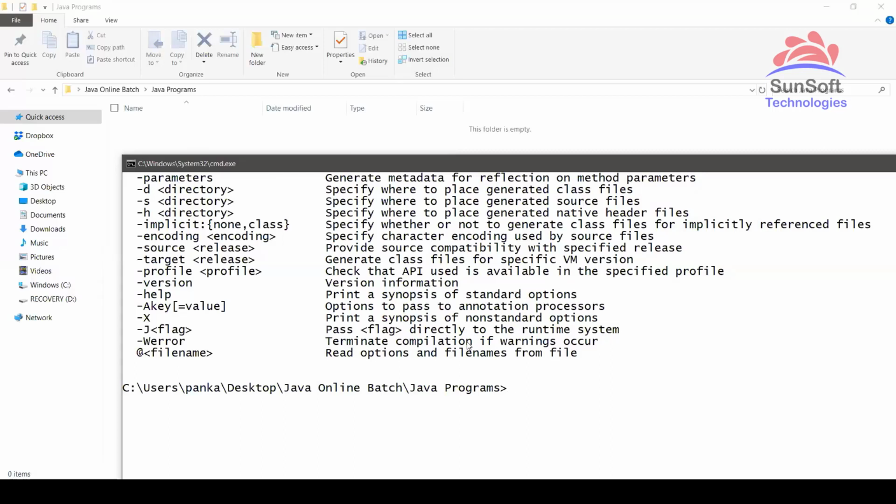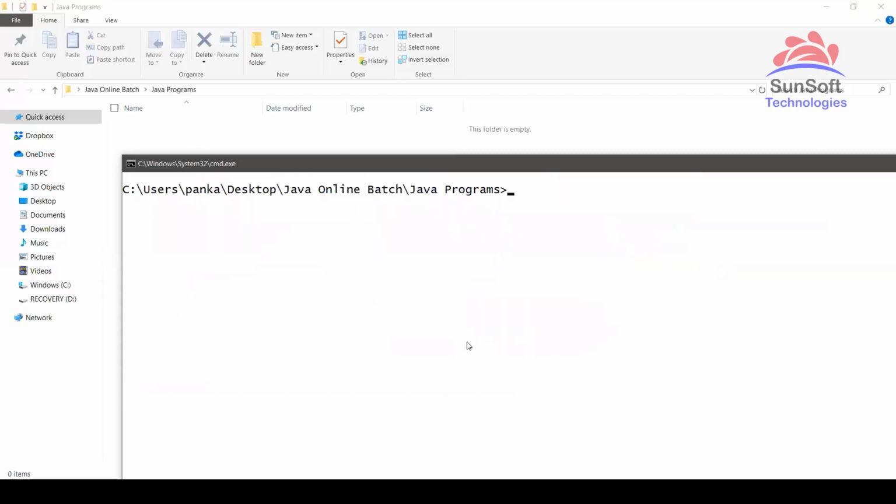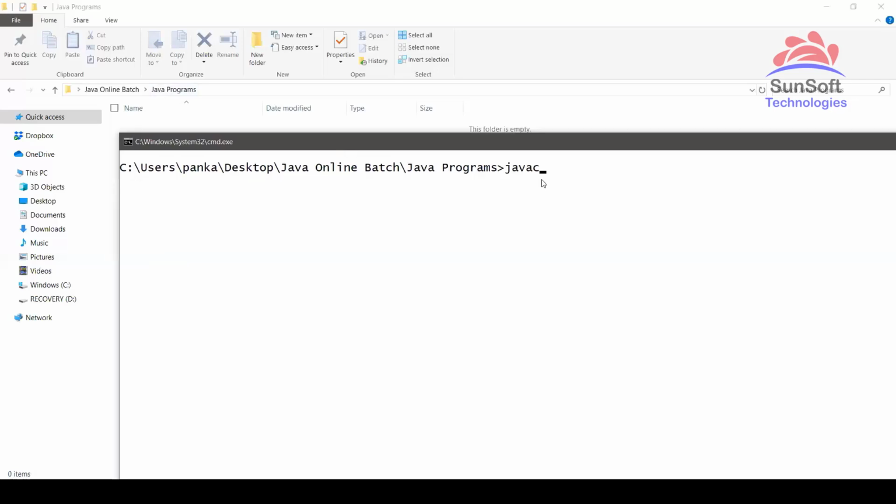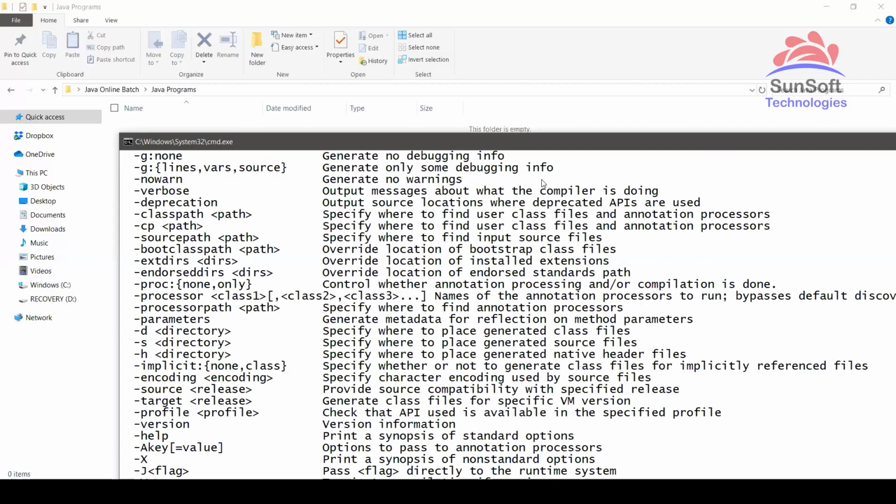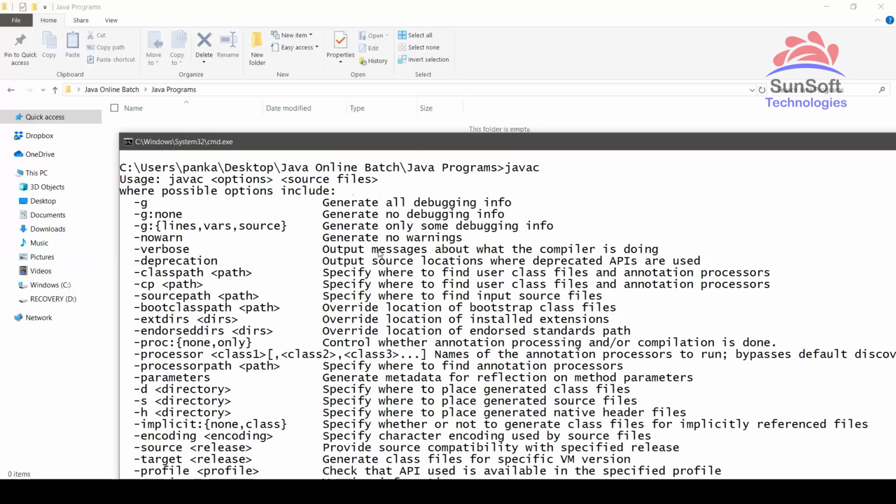That's why I asked you to be ready with your laptop and start doing practical things. In the meanwhile, when I'm discussing, you can start the download within 5 minutes. Depending on your internet speed, you can double click and start installing. Once the installation process is done, immediately create a Java programs folder, and inside that folder type javac and check, even after installing Java software, whether it is showing these options or not. If these options are coming, it means yes, it is installed.